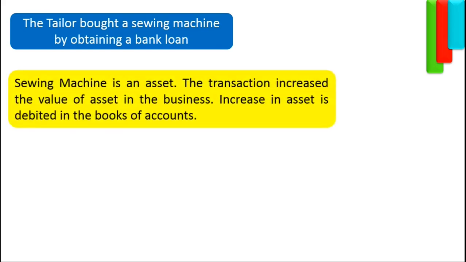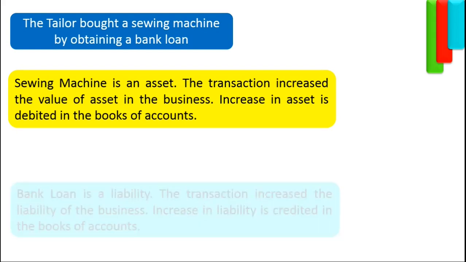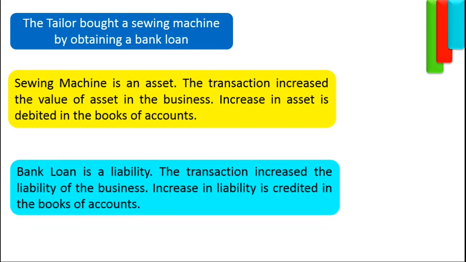If we recall the example of the tailor who bought the sewing machine with the help of a bank loan, we can see that sewing machine is an asset and the bank loan is a liability. The transaction increased both asset and liability. So, if we apply the rule of debit and credit, we will have to debit sewing machine account because sewing machine is an asset and any increase in asset is debited in the books of accounts. In addition to debiting sewing machine account, we will have to credit bank loan account because bank loan is a liability and any increase in liability is credited in the books of accounts.